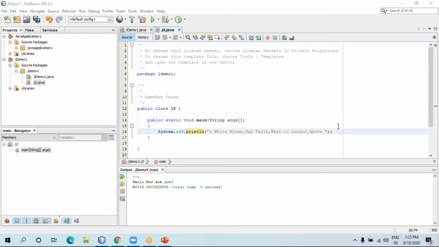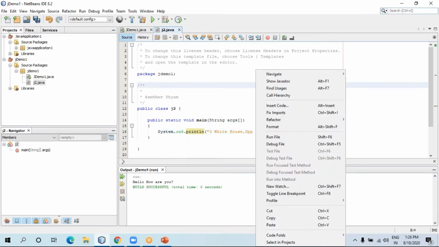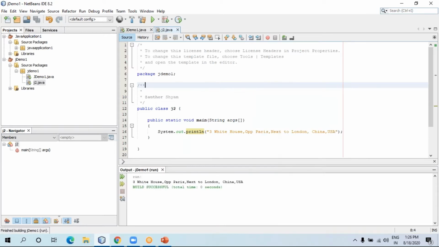Above, you can say China, and USA. So if I want to print my address, I can print it like this. As I told, if you want to print any text, you have to write double quotes. Fine. Now let me run. Just right click on the screen and click on run file. It will display this address. See the output, it's according to this only.